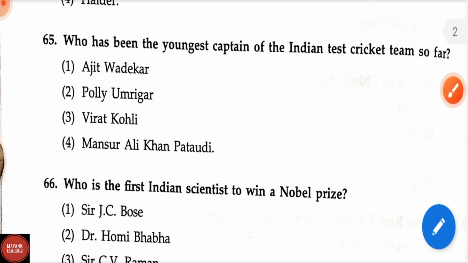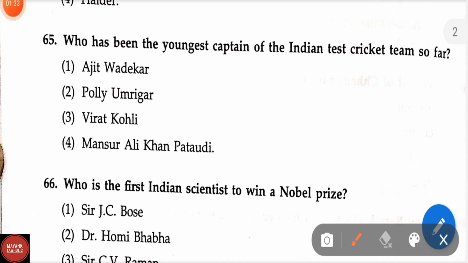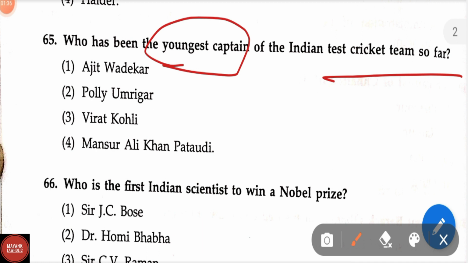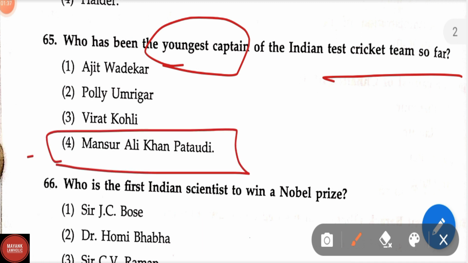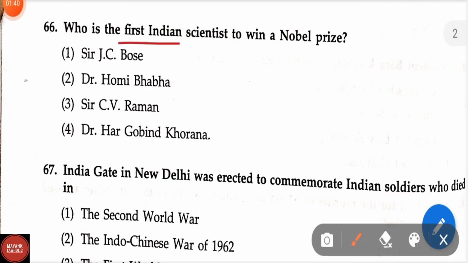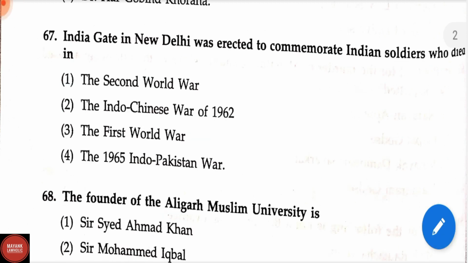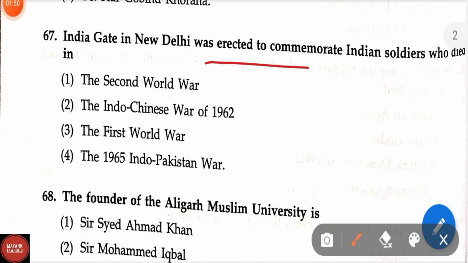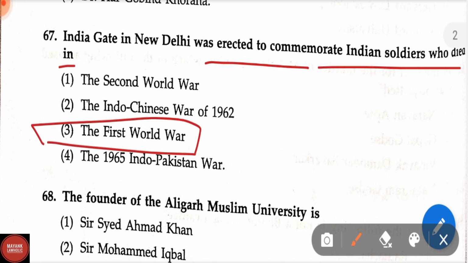Question number 65. Who has been the youngest captain of the Indian cricket team so far? Correct answer is Mansoor Ali Khan Pataudi. Who is the first Indian scientist to win a Nobel Prize? Correct answer is Sir C.V. Raman in physics. India Gate in New Delhi was erected to commemorate the Indian soldiers who died in. Correct answer is option third, that is the First World War.